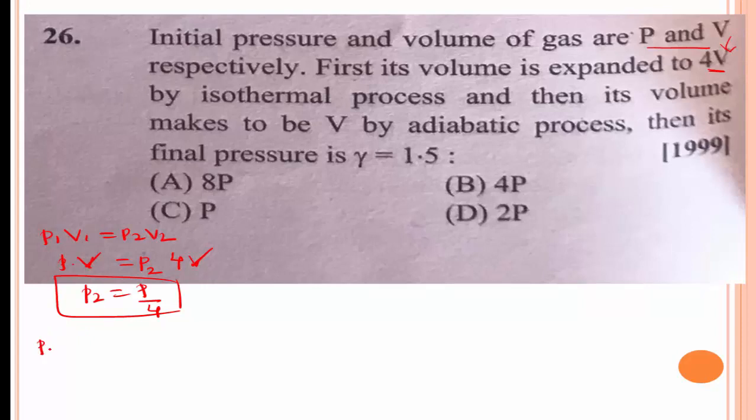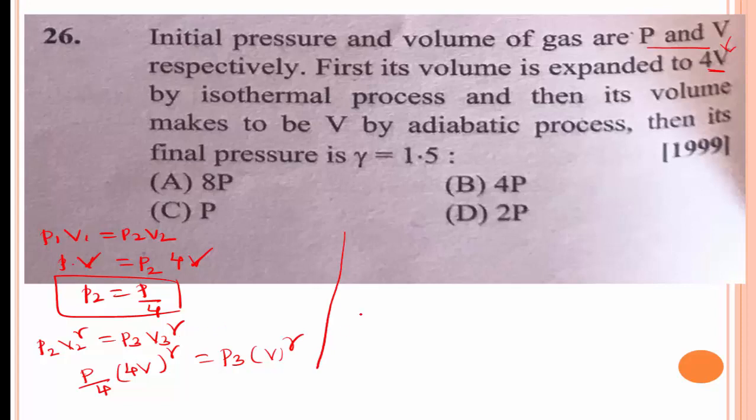For an adiabatic expression, we know the formula: P2 V2 to the power gamma is equal to P3 V3 to the power gamma. Therefore, P2 is P by 4, V2 is 4V, the whole to the power of gamma, equal to P3 V to the power of gamma.